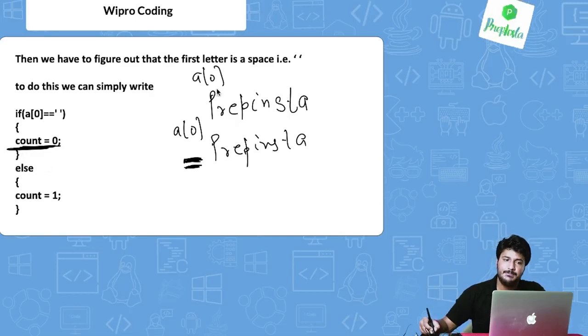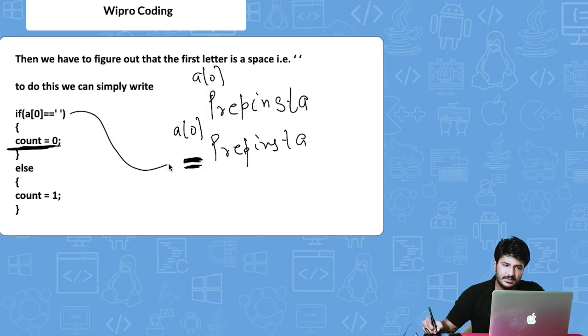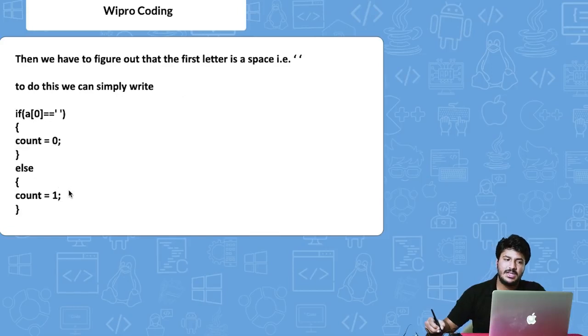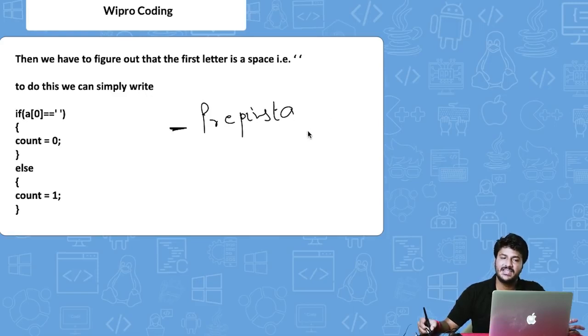Else, basically in this case, it is for this happening that we keep the count 0. For else, the first word is starting. So for the whole Prepinsta word, we have already declared the count to be 1. Let me explain it again. If there is an underscore and then we write Prepinsta, the code that is given on various websites has a redundancy, to remove that particular thing.